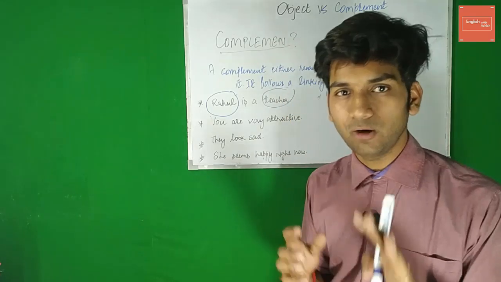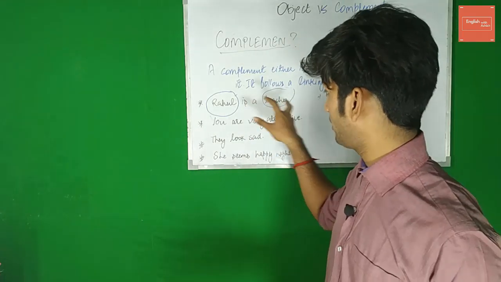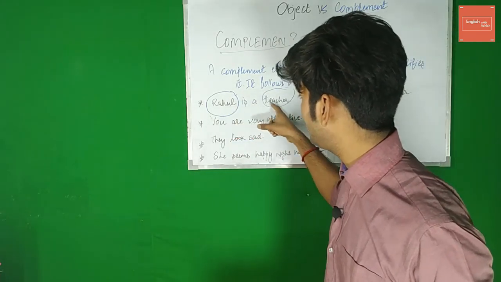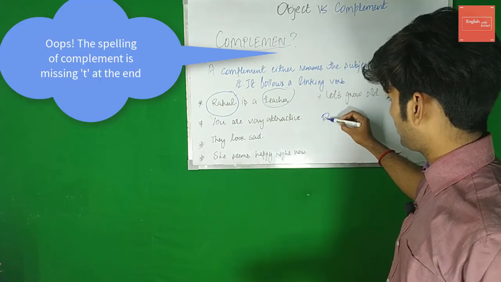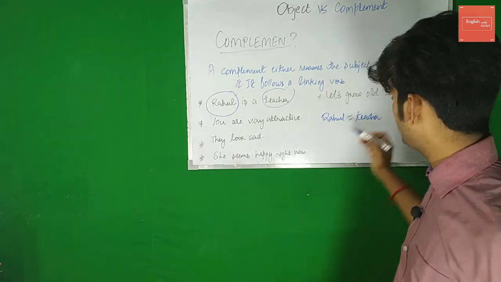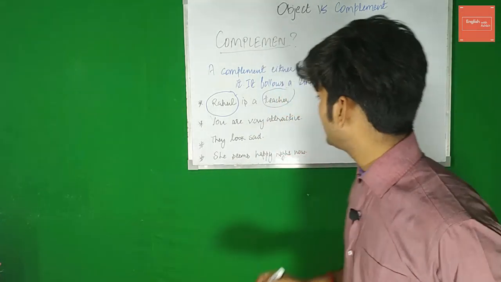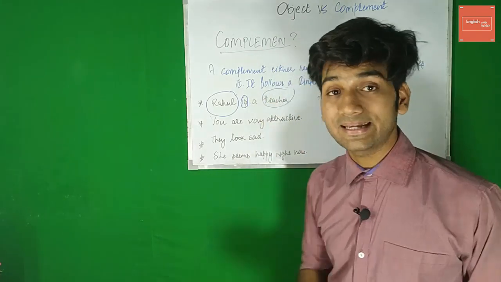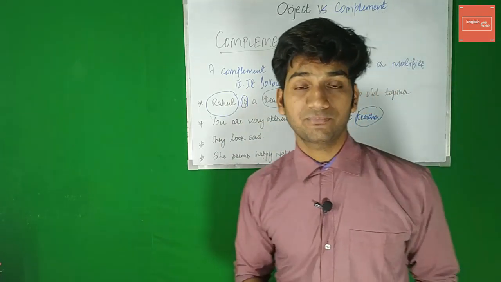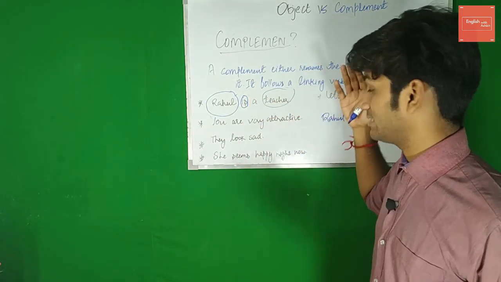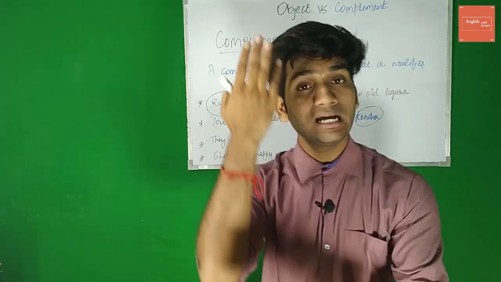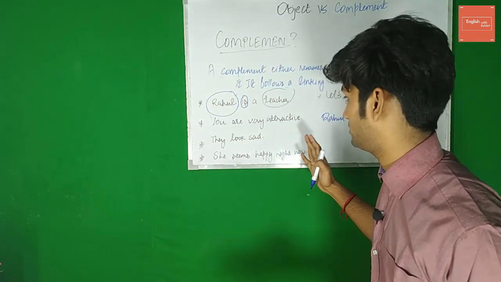Now, let's look at this example. Rahul is a teacher. So these are not two different people, Rahul and teacher. Teacher is a word that is renaming the subject Rahul. So Rahul is a person, right? I am giving Rahul a new name, which is teacher. So teacher is nothing but my complement, right? And is here is our linking verb. It links the subject Rahul with the complement teacher, right? So teacher is a noun. Obviously it is a complement, but it is acting as a noun. It is giving a new name to the subject Rahul. That's all it is doing.